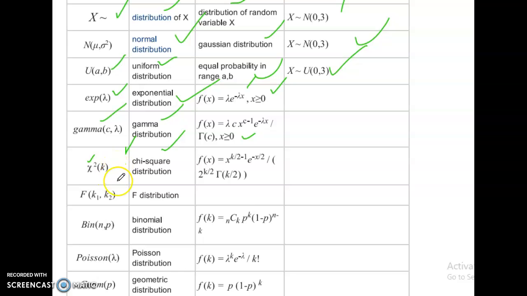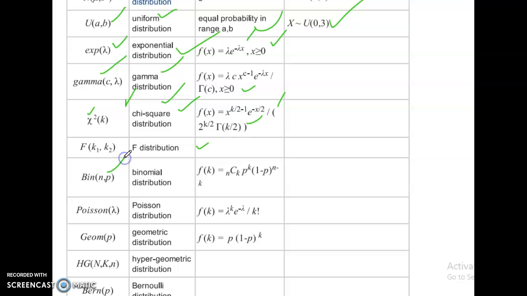F of k1 comma k2, F distribution. Here I have to say open bracket close bracket. F of x, that is chi square of k, chi square distribution: f of x equal to x power k divided by 2 minus 1, e power minus x by 2, divided by open bracket 2 power k by 2, gamma of k by 2 close bracket.